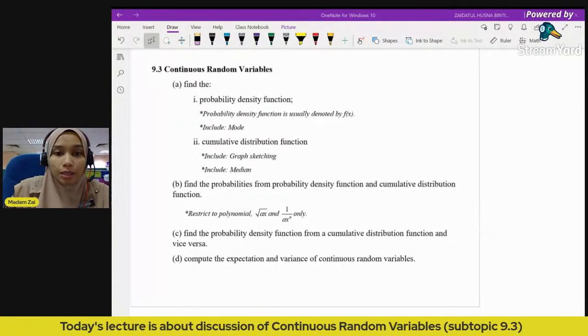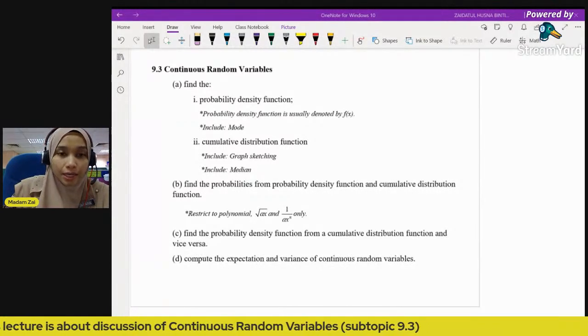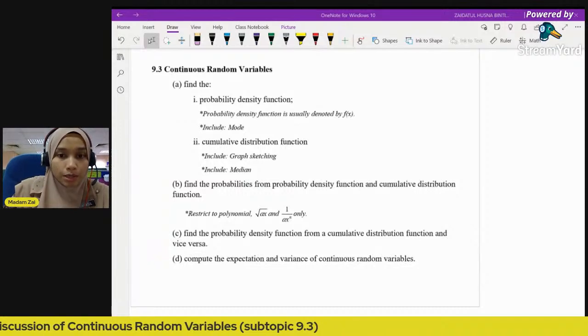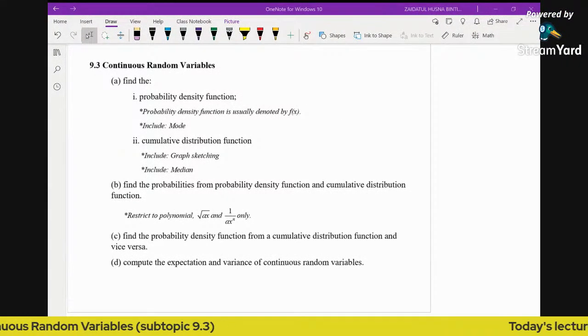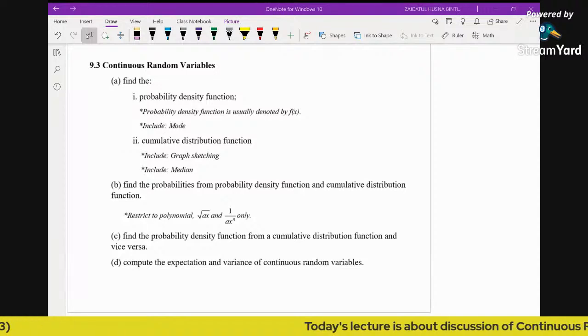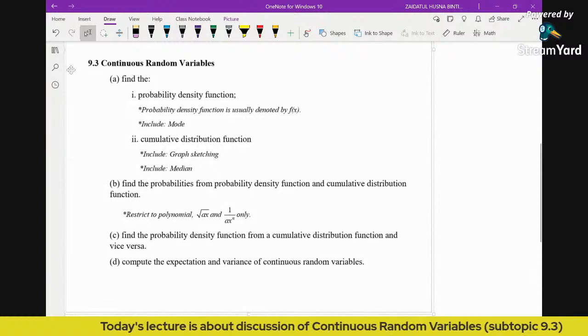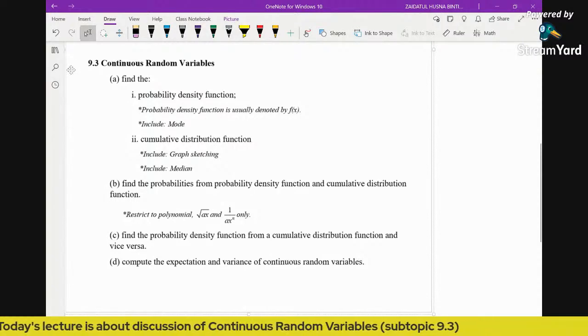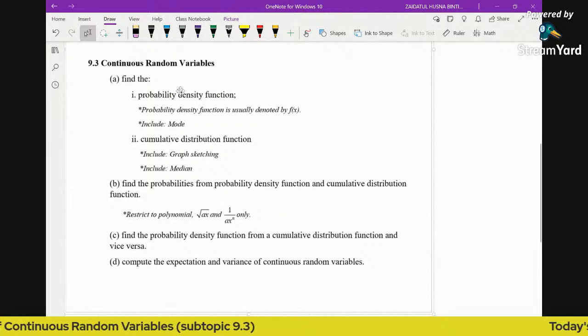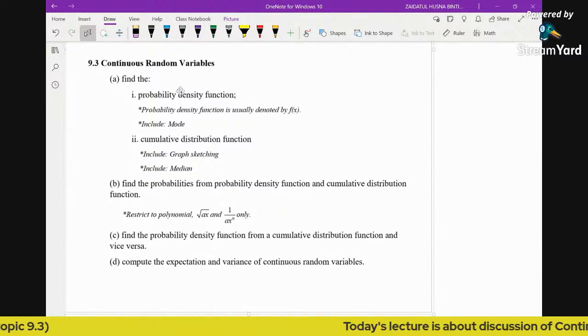Okay, so now let's begin. Today we are going to discuss 9.3 continuous random variables. We are going to try to accomplish only 2 learning outcomes for today, so you don't really have to worry. It's not going to be long. We are going to find the probability density function.